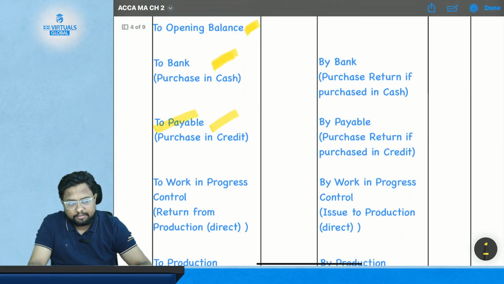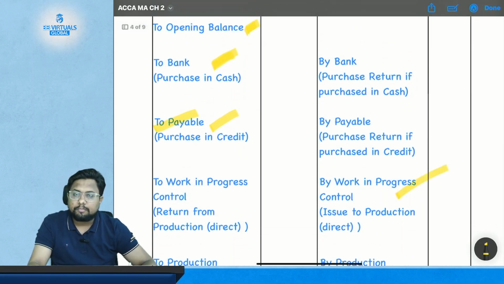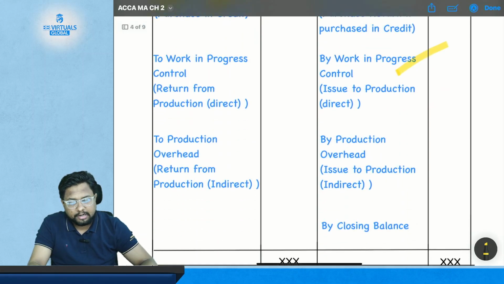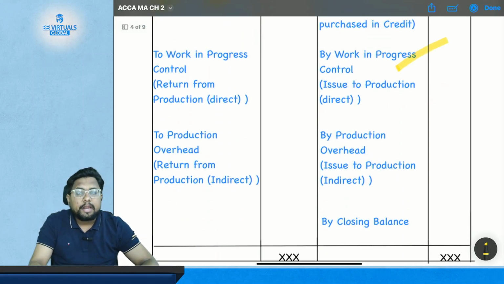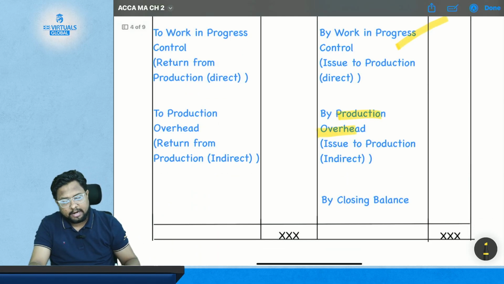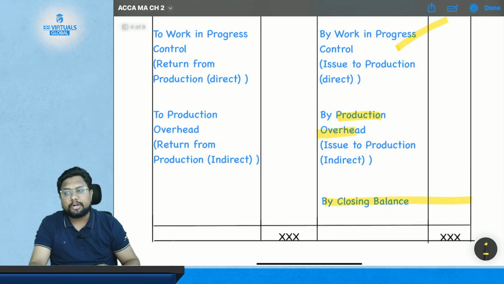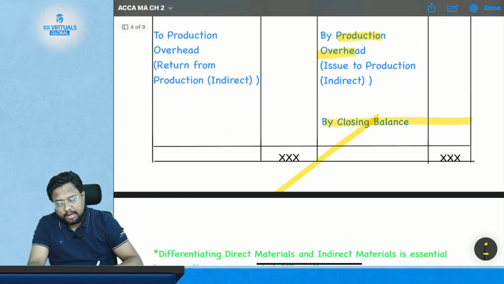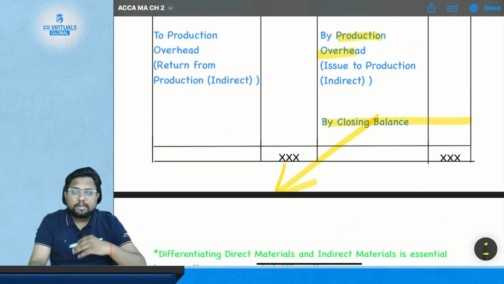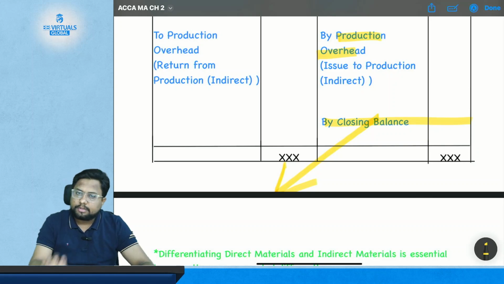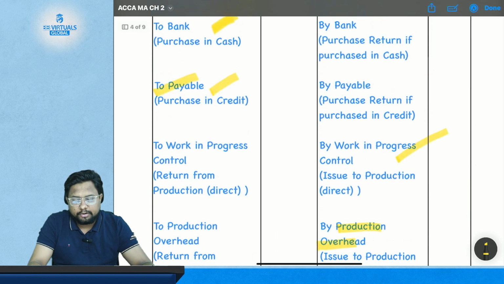In the same way, if we issue the material, it will go to work in progress if the issue is for direct material. If the issue is for indirect material, then it will go to production overhead, and in the end you will have the closing balance on the credit side, which is carried forward and comes on the debit side in the next accounting period. So this is the basics of the material control account.